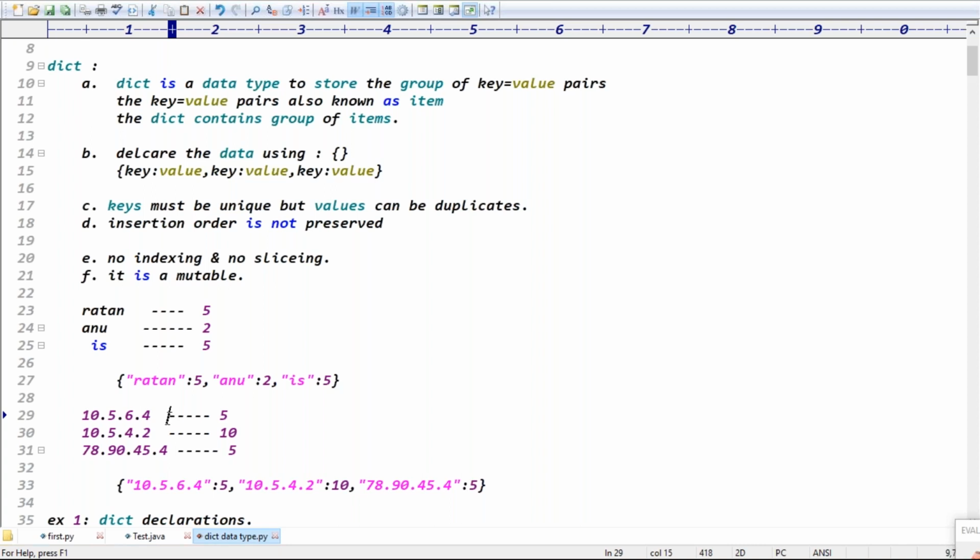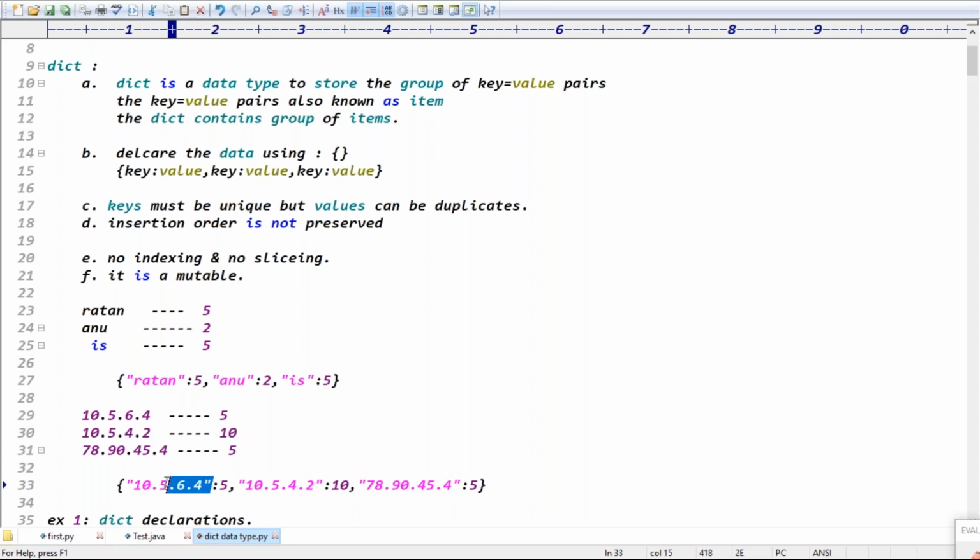In that case, the IP address should be unique, right? Can I take the IP address as a key and the corresponding number of hits as a value? So from this IP address, we got 5 accounts. For this IP address, I got 10 accounts. For this IP address, I got 5 accounts, right? If you take the IP address as a key and number of accounts as a value, I can understand that this IP address has 10 accounts. If one more account is created, I want to block this IP address. So that is the case.